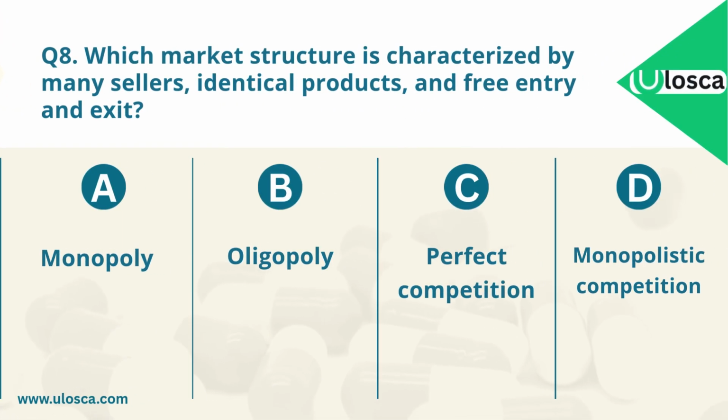Question 8. Which market structure is characterized by many sellers, identical products, and free entry and exit? A. Monopoly. B. Oligopoly. C. Perfect competition. D. Monopolistic competition. Which one is the correct answer?